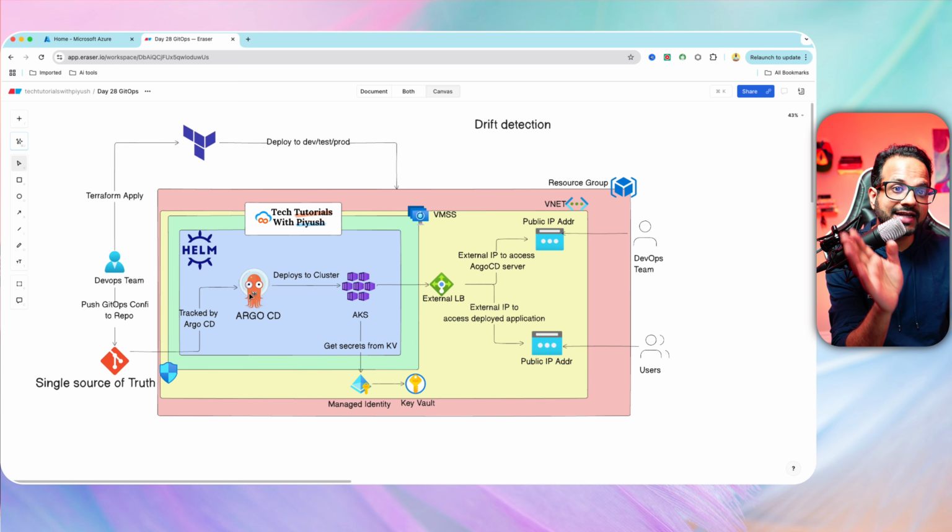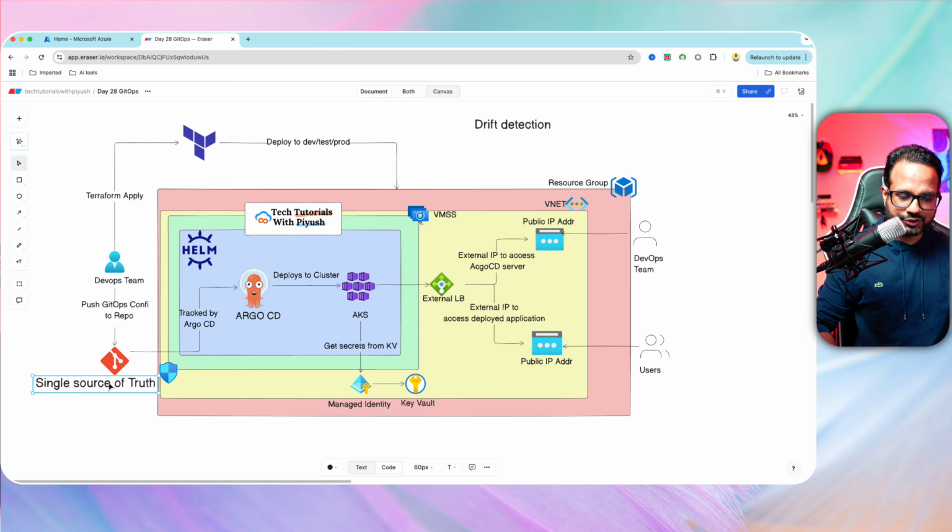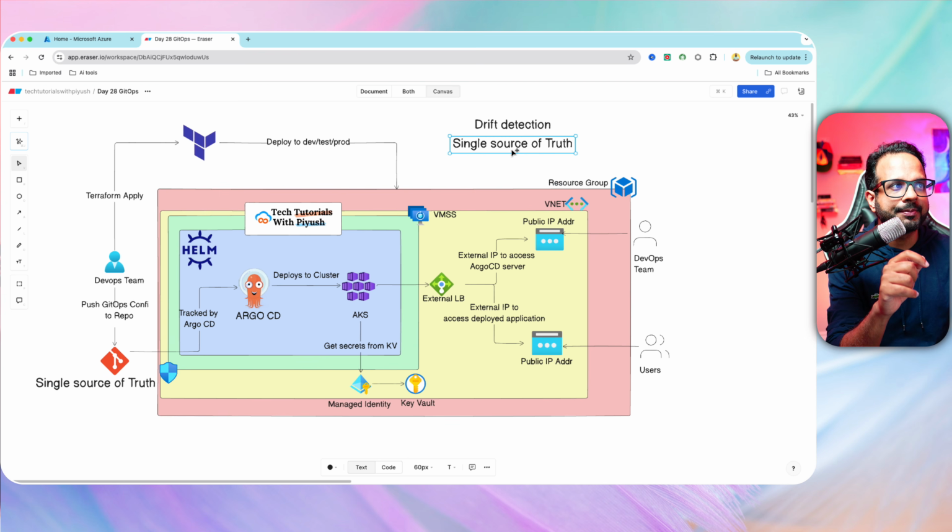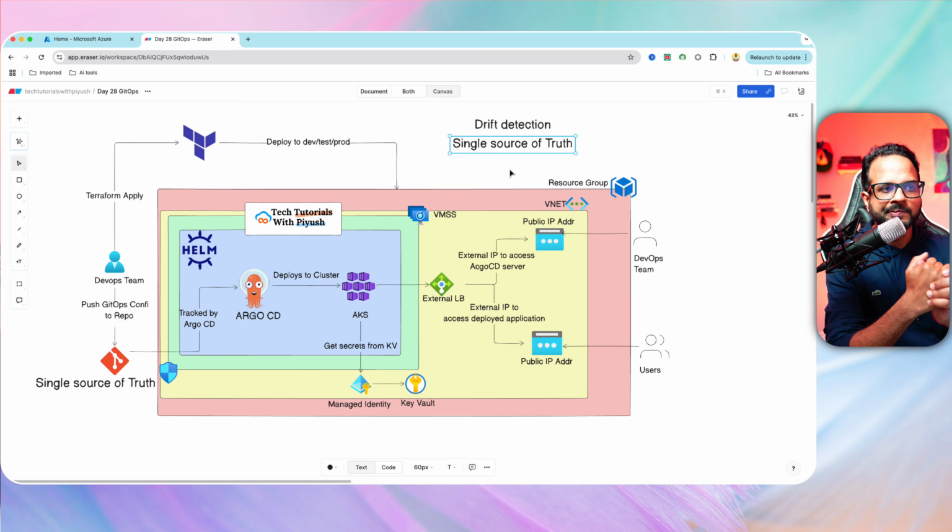discrepancy between the desired state and the actual state, so here is the actual state. If there is any discrepancy between the single source of truth and the actual state of the infrastructure or the application, then it will reconcile the changes. It will detect that there is a drift. So that's what we mean by drift detection. When it comes to GitOps, you just need to remember these two concepts: single source of truth and drift detection, and it helps you with the CI/CD of the application.